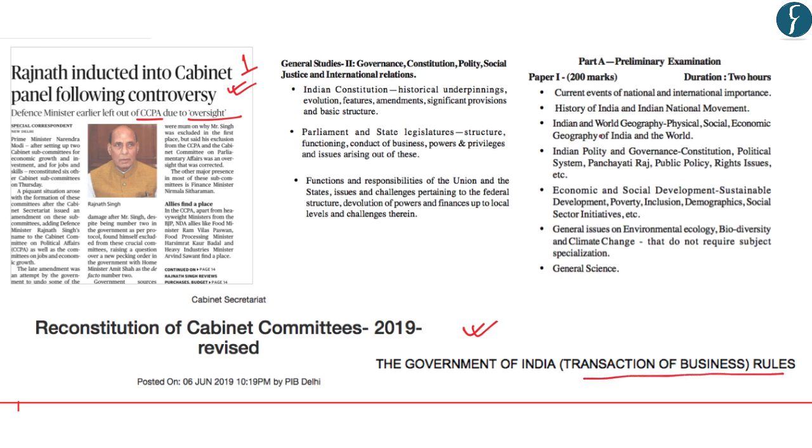Now this topic of cabinet committees in your prelims examination becomes a part of Indian polity and governance, specifically under political system, and in your mains gets covered under GS paper 2 under Indian Constitution, Parliament, as well as functions and responsibilities of the Union and states.